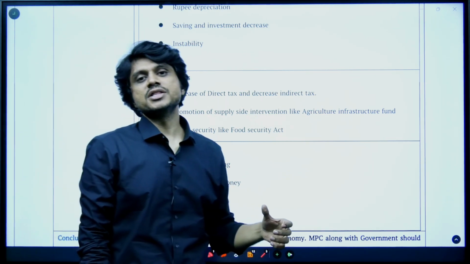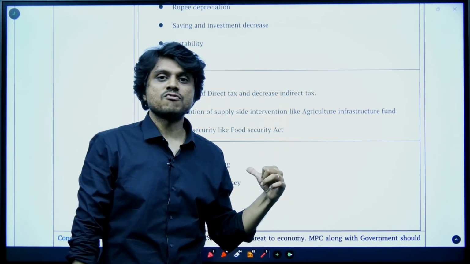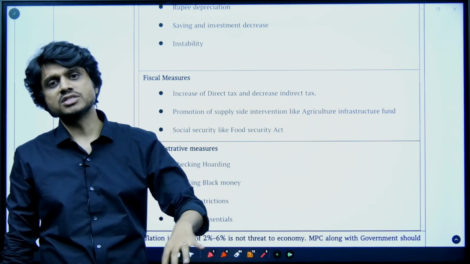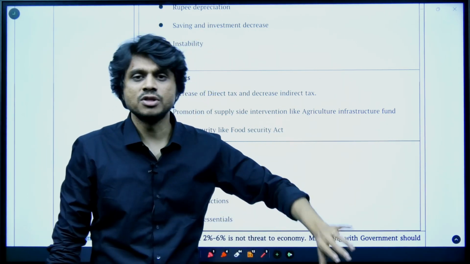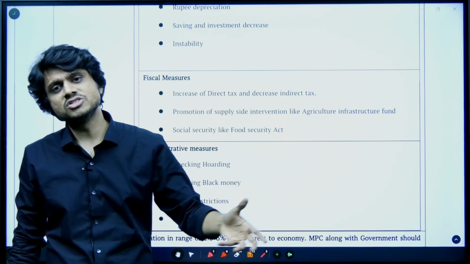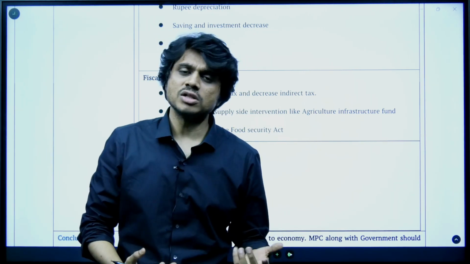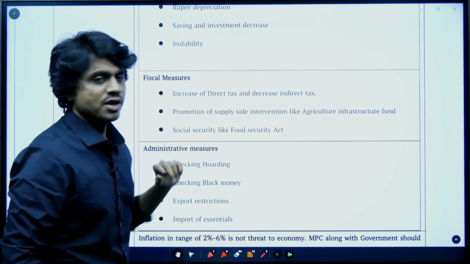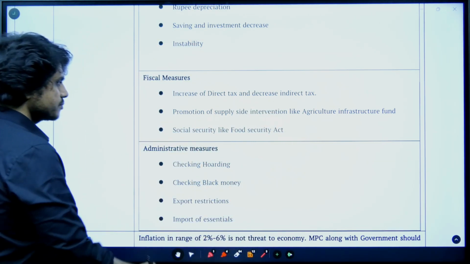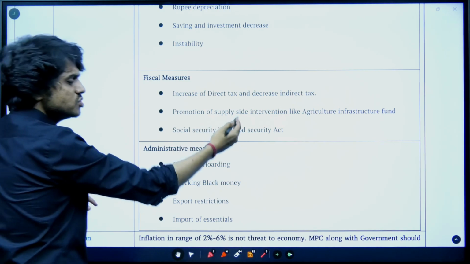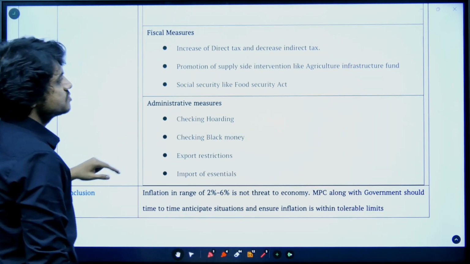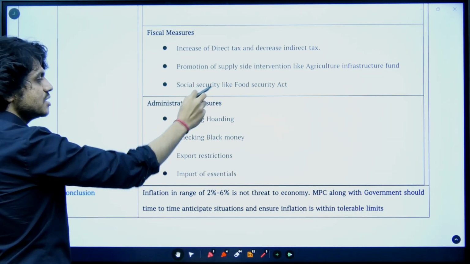Now the government has created the agriculture infrastructure fund as a fund of funds through various financial institutions like NABARD. This fund will be provided to them. Now this fund will be used by these institutions to create warehouse facilities, storage facilities, cold chains, all these things. This is a very important reform that needs to be mentioned. And then the government will also provide the Food Security Act, to protect the people from unnecessary price rise.